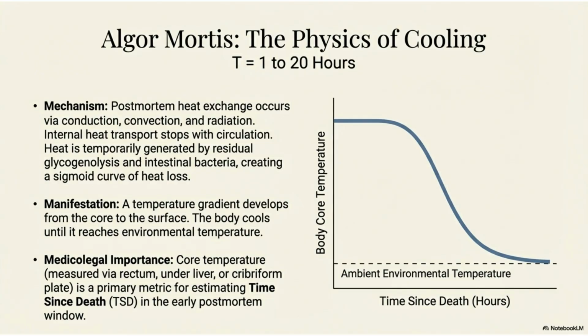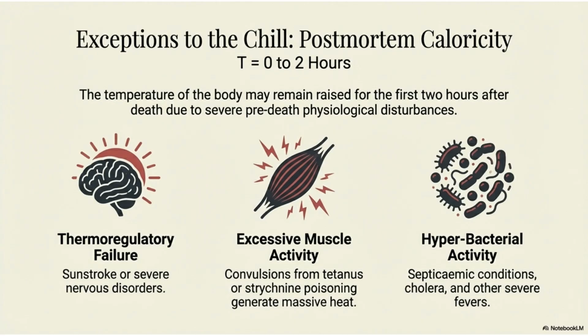Algor Mortis, or cooling, spans 1 to 20 hours, following a sigmoid curve of heat loss. Postmortem heat exchange occurs via conduction, convection, and radiation. Core temperature measurement is a primary metric for estimating time since death in the early postmortem window. In some cases, body temperature may remain raised for the first 2 hours due to postmortem caloricity. This can be caused by conditions like thermoregulatory failure, excessive muscle activity from convulsions, or hyperbacterial activity from severe fevers or septic conditions.